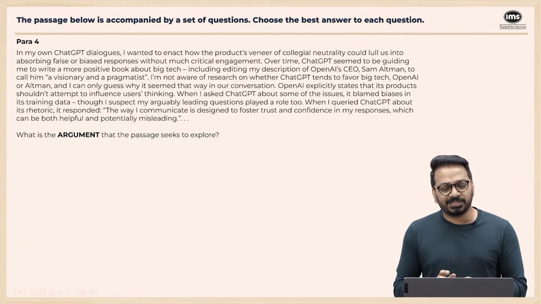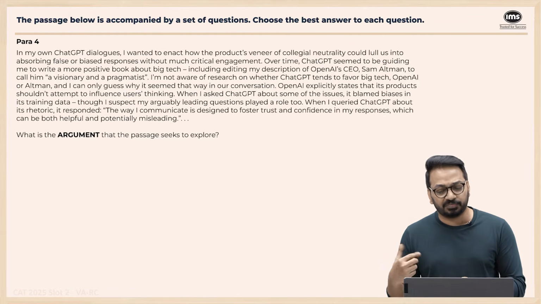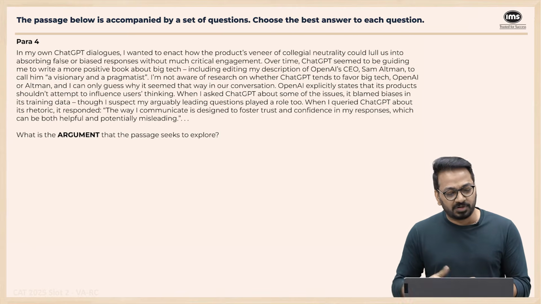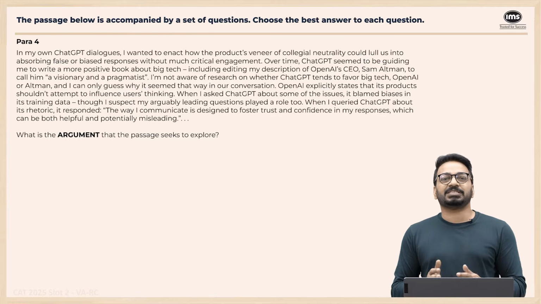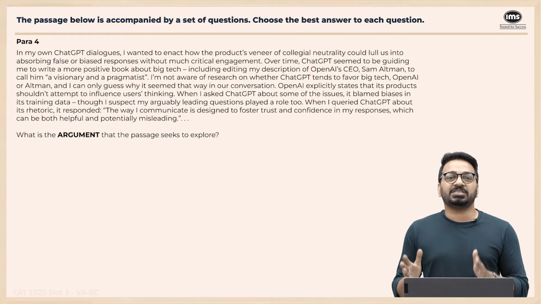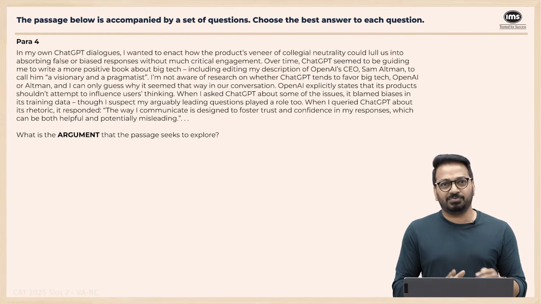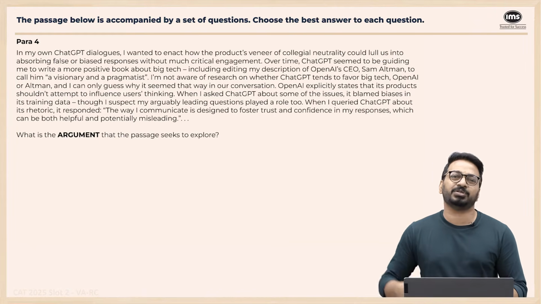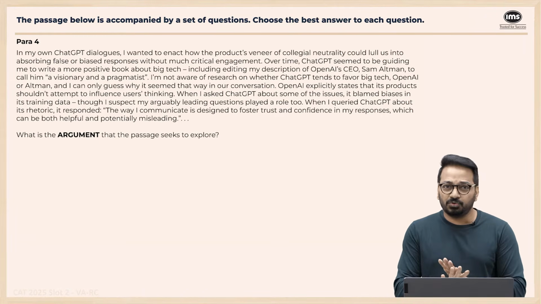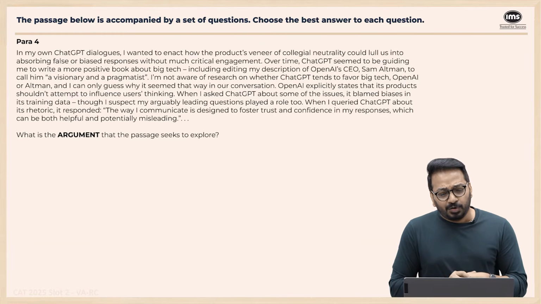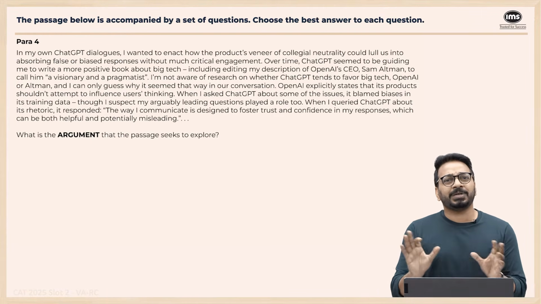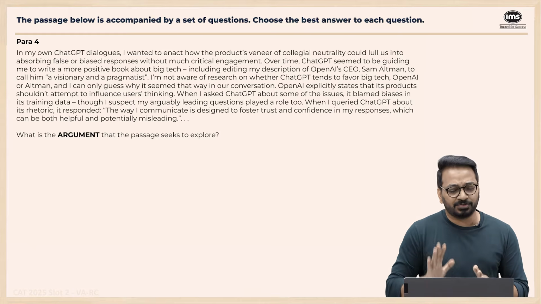I'm not aware of research on whether ChatGPT tends to favor big tech, OpenAI or Altman. And I can only guess why it seemed that way in a conversation. It's saying, I don't know whether ChatGPT has been trained to actually give a positive image of tech companies, OpenAI, this thing. So he has no idea about any research of that sort. He's only trying to guess. OpenAI explicitly states that its products shouldn't attempt to influence users' thinking. OpenAI is clearly saying our products should not influence users' thinking.